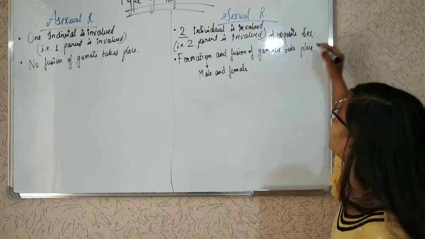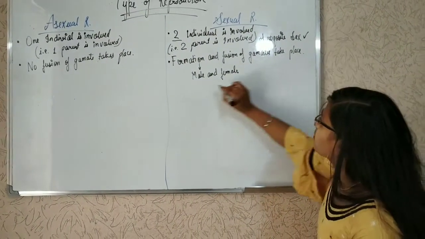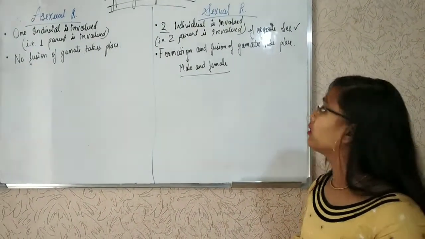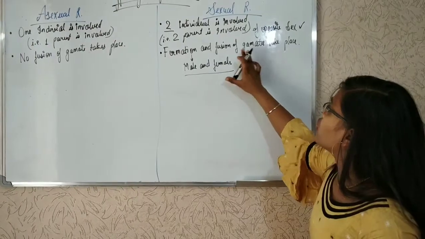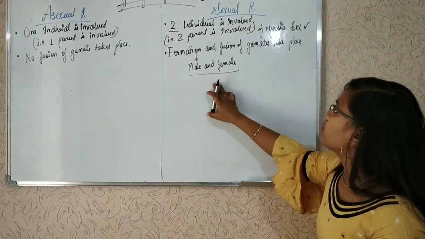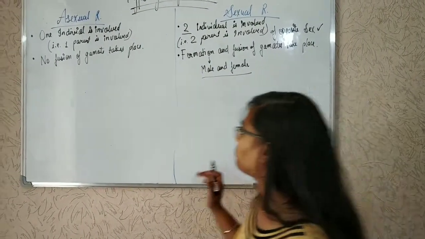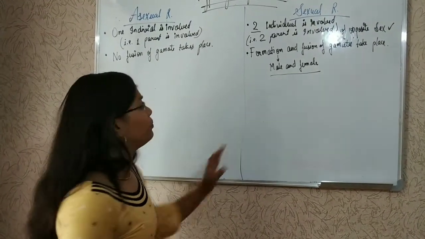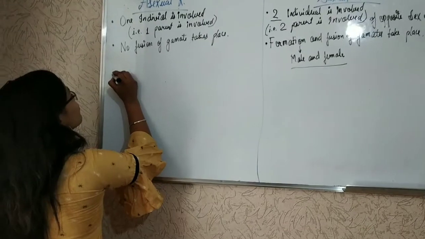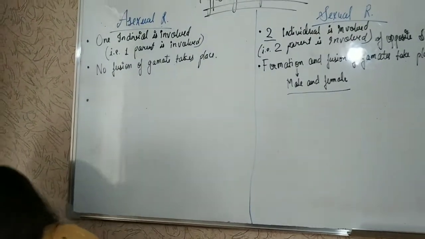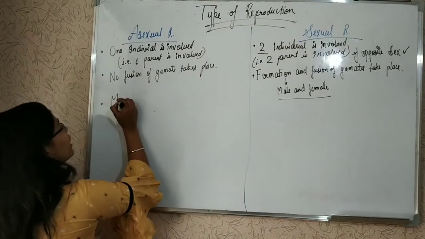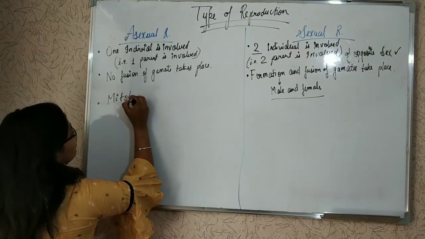As I said, from opposite sexes, formation of gametes and fusion of this male and female, that is sperm and ovum, take place. And it leads to the formation of zygote. And in this, mitotic division takes place.